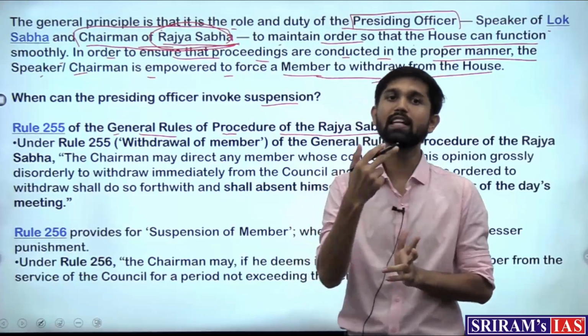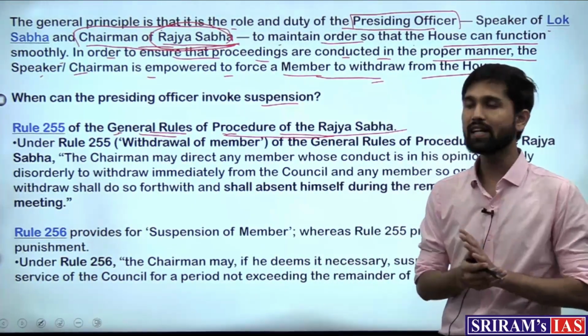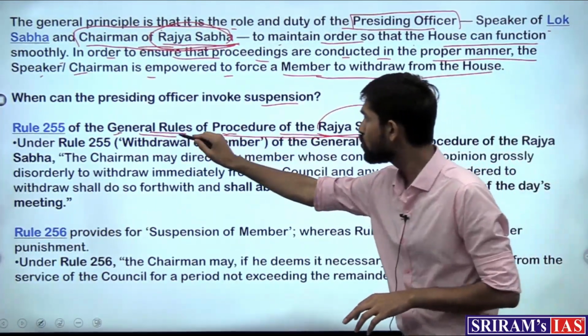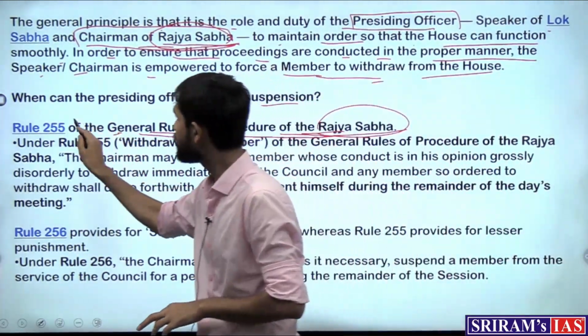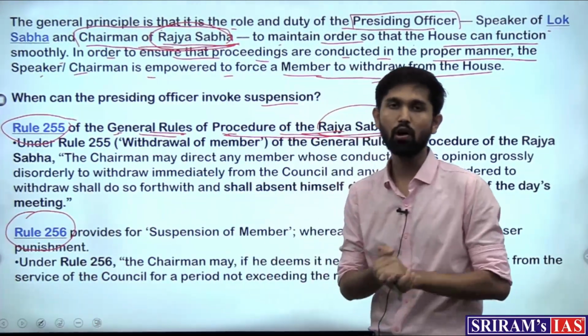Those detailed rules are mentioned in the general rules of procedure. There are two sets, one for the Lok Sabha and one for the Rajya Sabha. The general rules of procedure of the Rajya Sabha mention this power, where rule 255 and rule 256 pertain to suspension of the MP.